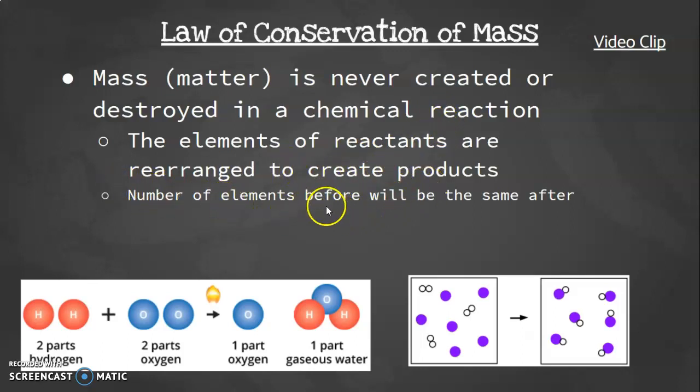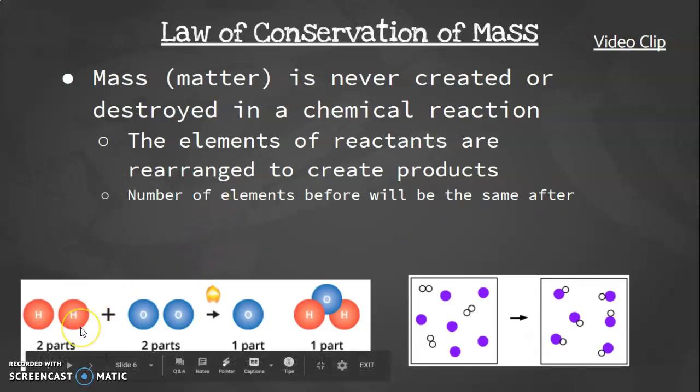So the number of elements before will be the same after. So we're not taking away atoms, and they're not being added in after. They're the same that went in as came out. So for example, we have 2 hydrogen molecules and we have 2 oxygen molecules, and they go into our reaction. And if you count them up, you have the same on the product side.